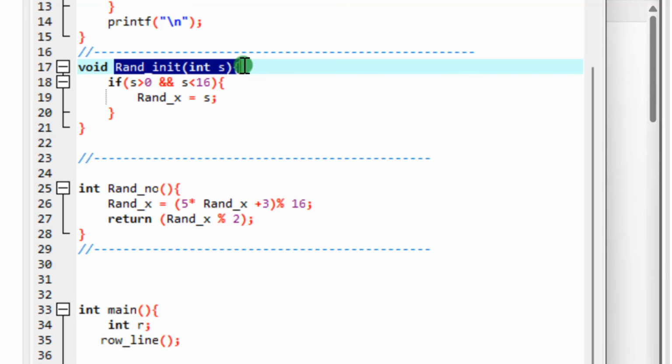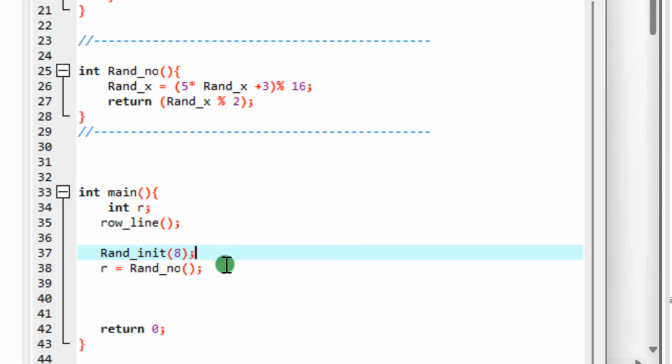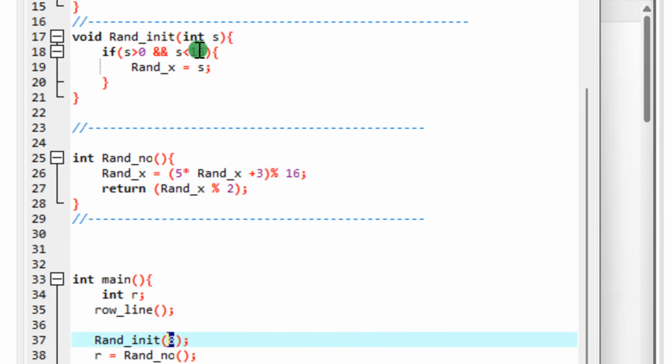And I made a small mistake. Ran init is taking what? It's taking a parameter S. Good. So remember that when you are calling it, you are supposed to pass the value. So for S here, let me just put 8, like this. Don't call ran init without passing something. When we are calling, what we are passing is called an argument, because it's the value that will be sent to the function. But when you are declaring your function, what you are passing in here is what we call a parameter, like the input.